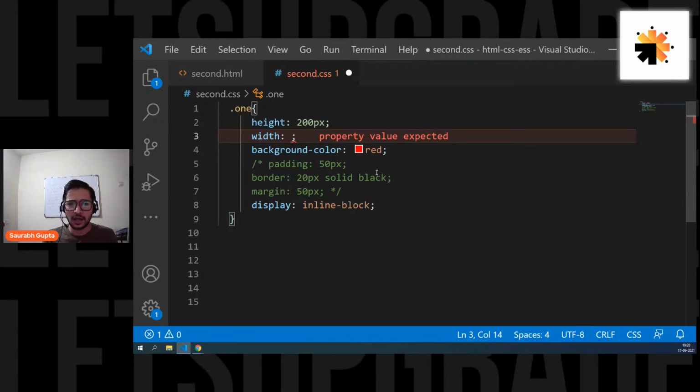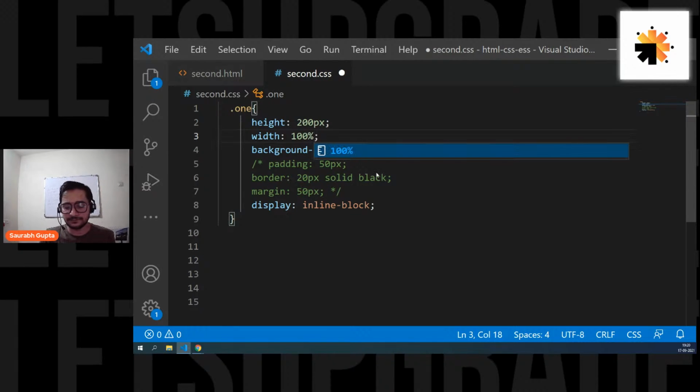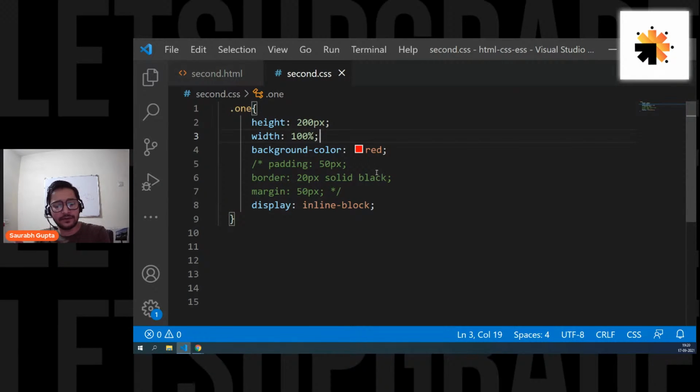But how does it work? Because pixel is just a calculation. Let's see how the percentage works. Let's say I give 100%. Now remember, guys, just remember this one line. Whenever you give width or any measurement in percentage, it is always related to the parent.